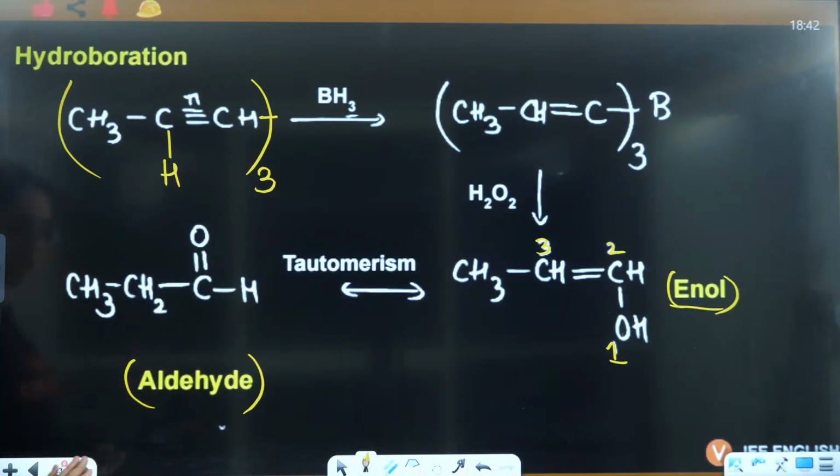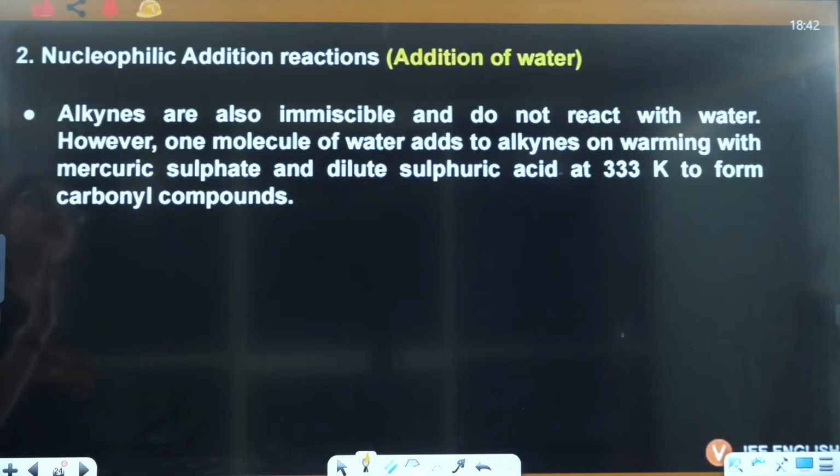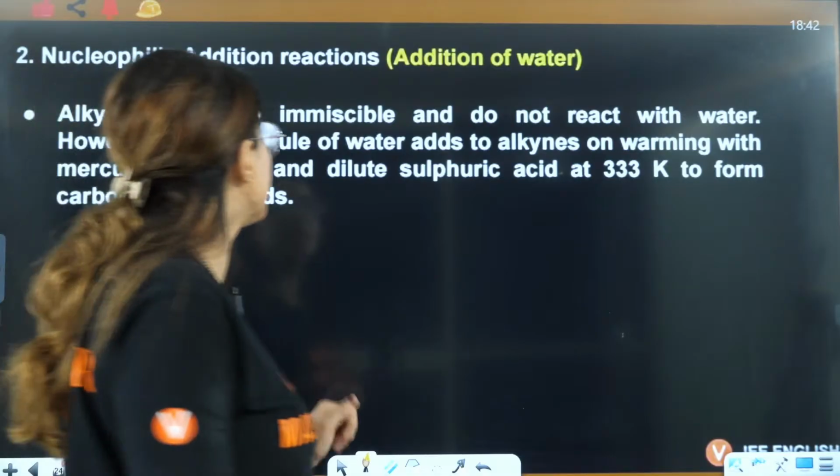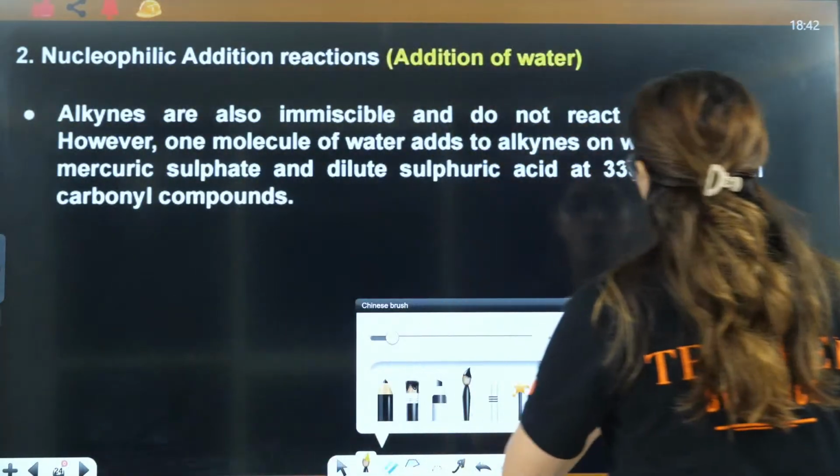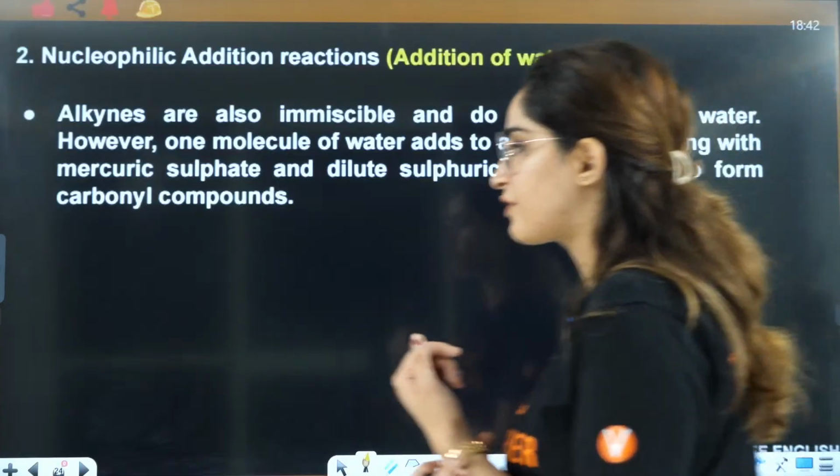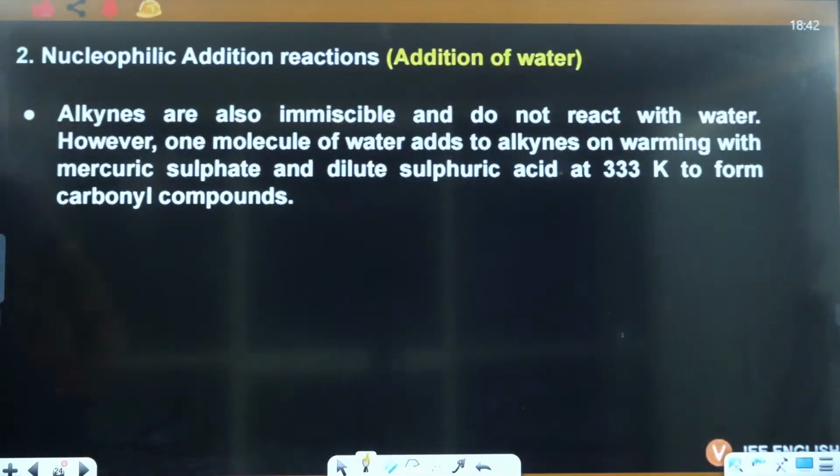Now let's talk about the next one, that is nucleophilic addition reactions. Now guys, we'll talk about nucleophilic addition reaction. Everybody ready? Now in that, if X positive is eliminated and OH is eliminated in that case.